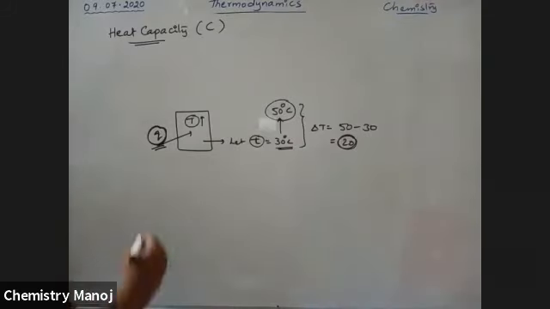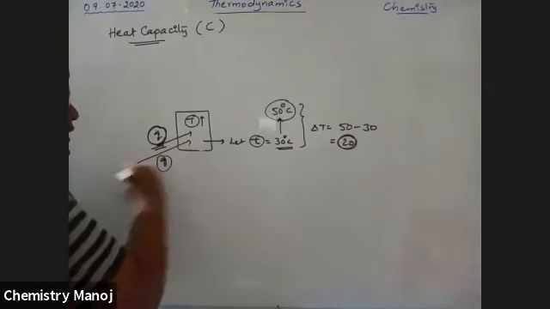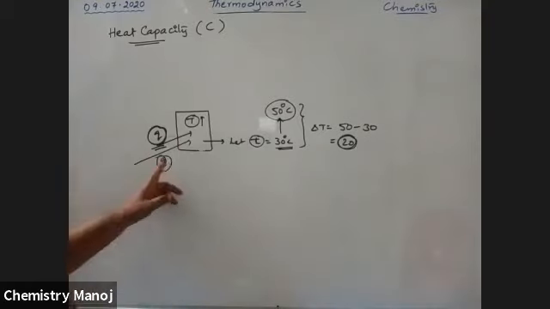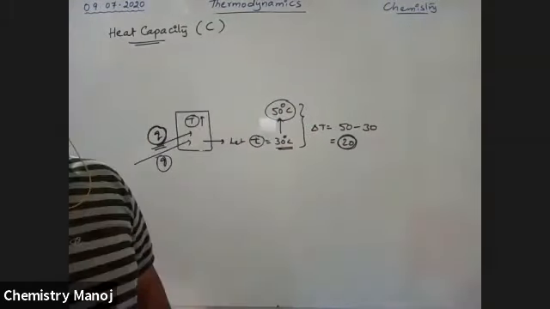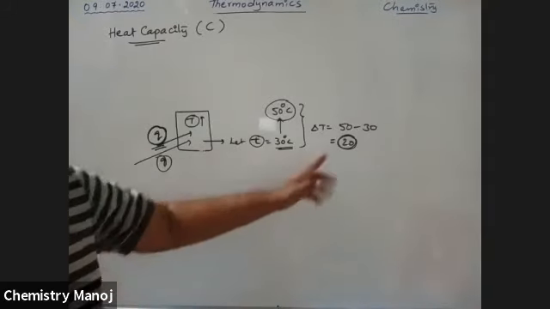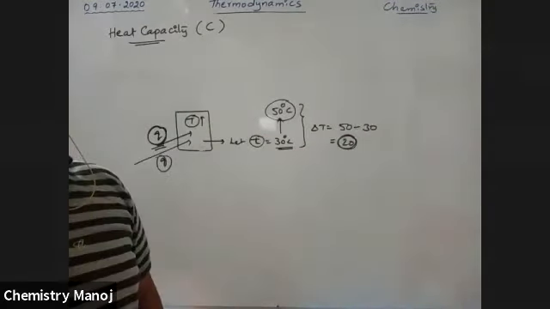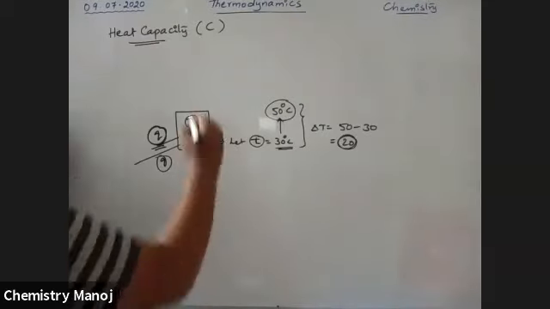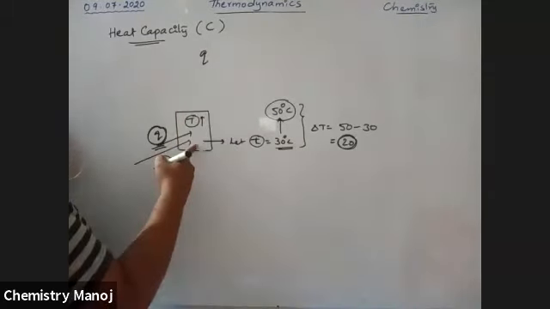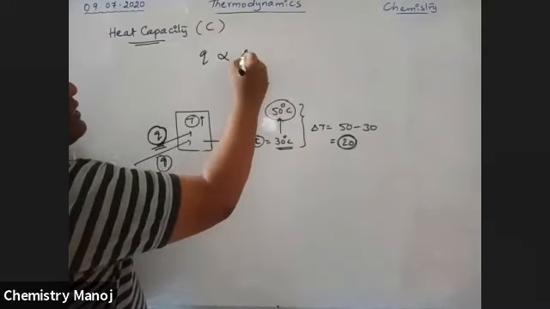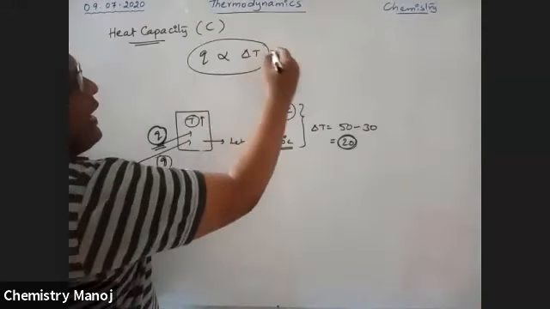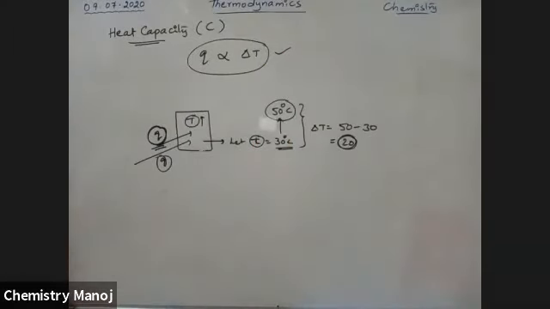That means if some more heat energy is supplied, the rise in temperature is more. Am I correct? So the quantity of heat supplied to the system is always directly proportional to the change in temperature of the system. Is this notation acceptable or not? Is this correct or not?